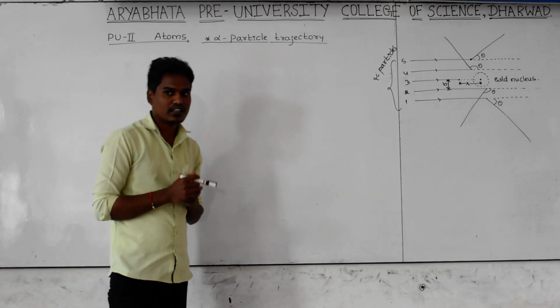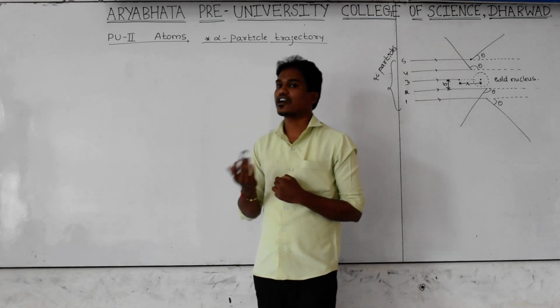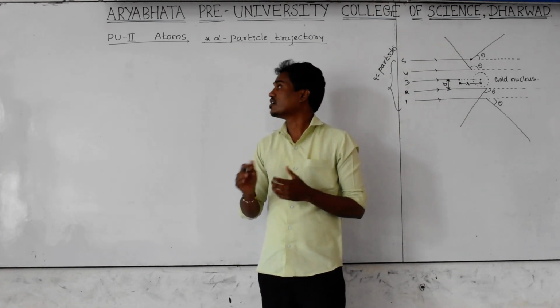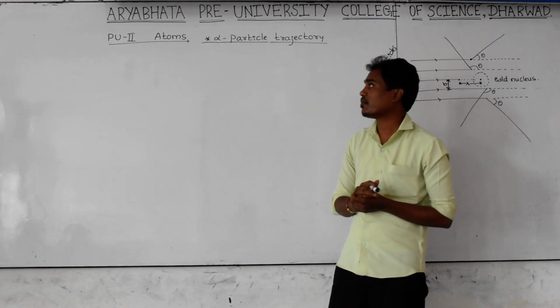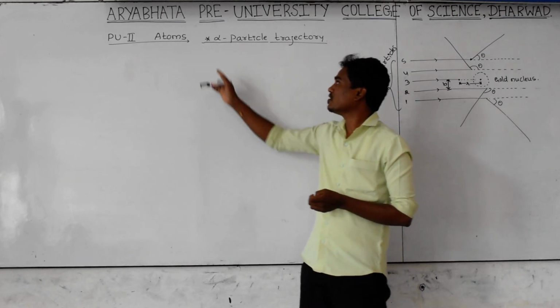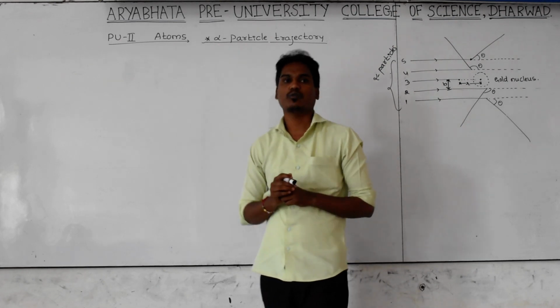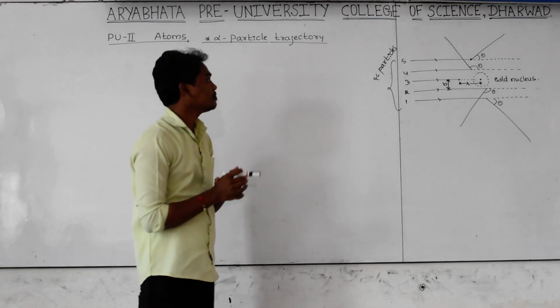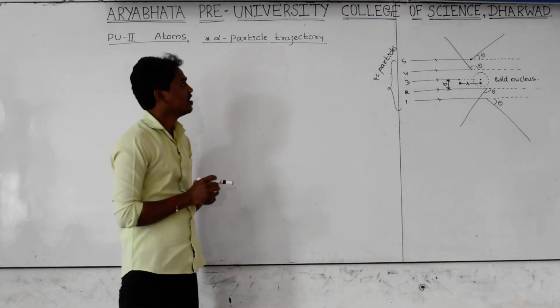There are a number of elementary particles, such as the alpha particle and the beta particle, but now we are using the alpha particle trajectory. We are studying about the alpha particle. This particle has 4 nucleons, which are 2 protons and 2 neutrons together. That combination of particles, we are going to call it an alpha particle.